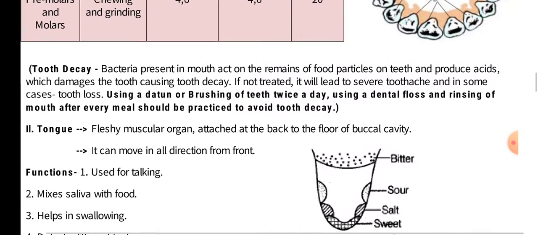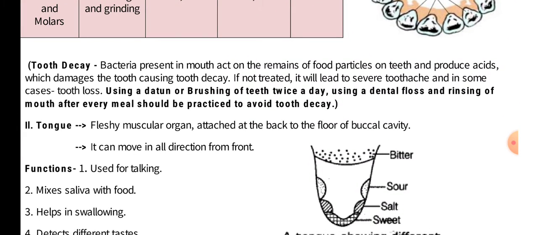Next we have tooth decay, which happens if proper care of tooth health is not taken. Bacteria present in the mouth may act on the remaining food particles in the teeth and produce acids which damage the tooth, causing tooth decay. It actually corrodes the layer of enamel too, and if it is not treated, it may lead to severe toothache and in some cases tooth loss as well.